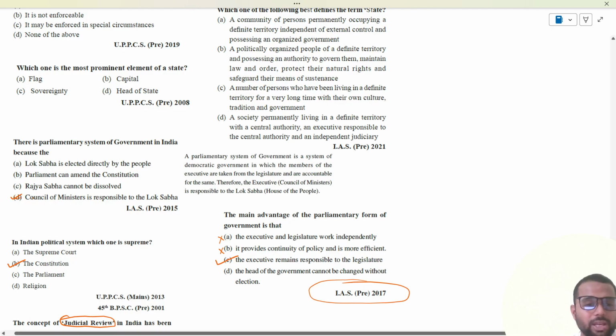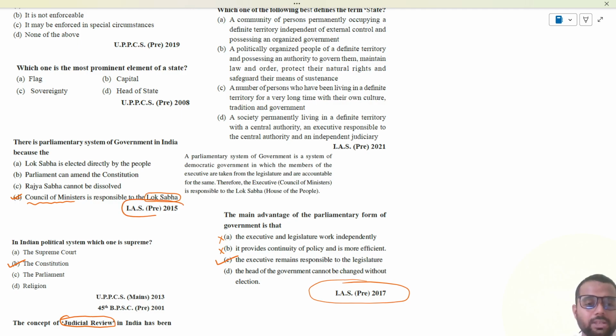See, the name is changed. Sometimes the Council of Ministers is written, sometimes the executive is written, sometimes instead of legislature, Lok Sabha is written, but the answer remains the same. Asked in 2015, same question asked in 2017, but a little play with the terminology.